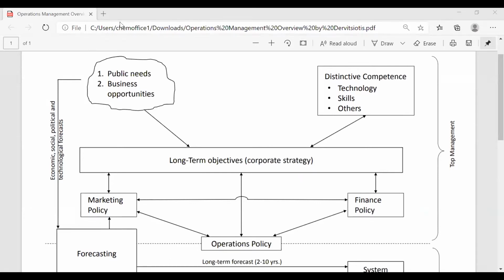So maybe in some public needs there is no business opportunity. Okay, at least I'm happy that you've tried to answer that. The answer is a little different. I'll make you understand with a question. Will all public needs be transformed into, or can they be translated into business opportunities? Is it necessary that all public needs will be translated into business opportunities?